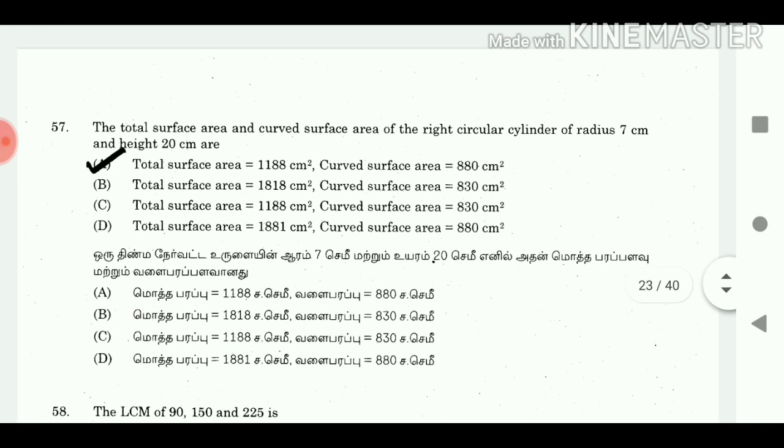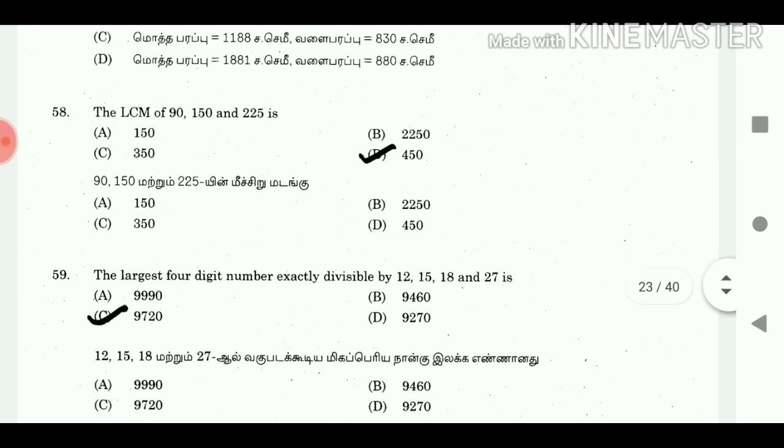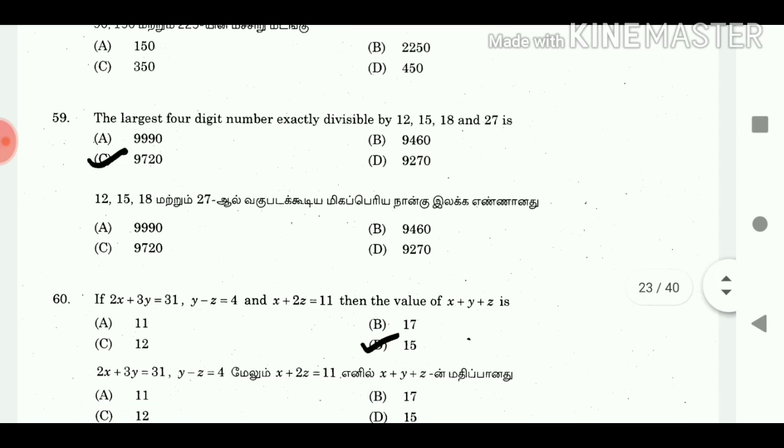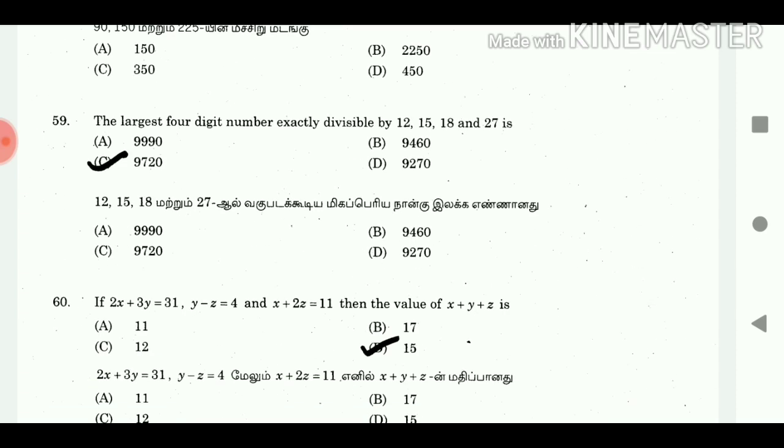57. The total surface area and curved surface area of the right circular cylinder of radius 7 cm and height 20 cm are answer. Total surface area is equal to 1188 cm square. Curved surface area is equal to 880 cm square. 58. The LCM of 90, 150 and 225 is answer 450. 59. The largest four-digit number exactly divisible by 12, 15, 18 and 27 is answer 9720.